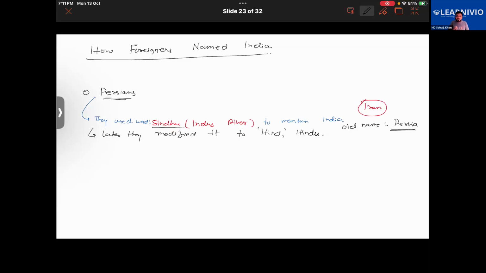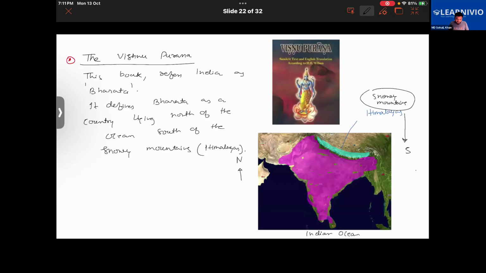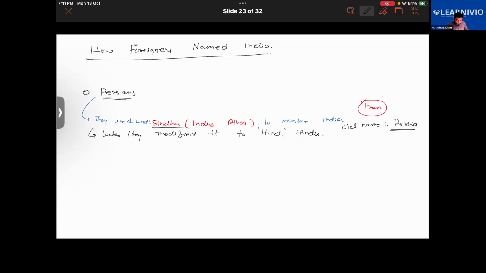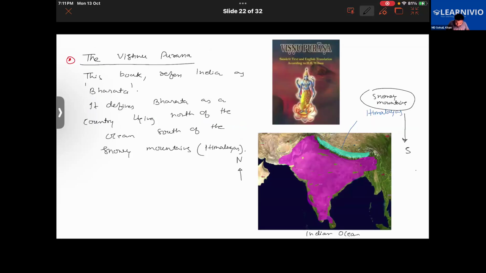Initially, it did not refer to the Hindu religion. Today, the Hindu religion came to be known so, but earlier, this is the Indus River over here, the one I'm trying to show. Understanding it now? So the area beyond this river is what was called Hind, Hindu, or Sindhu.